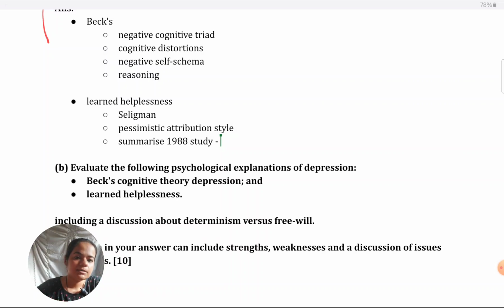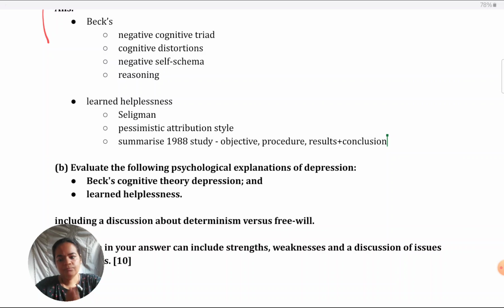For just 3 marks, you can't give at length what you've learned about the study, but at least what was his objective, the aim, what was the procedure in maybe one or two sentences, what did he make the participants do basically, and what were the results and conclusion. What did he find? What did he understand from that? Did it support his theory or not? How did he manage to link attribution style with depression in that study? You can just explain all of that briefly.